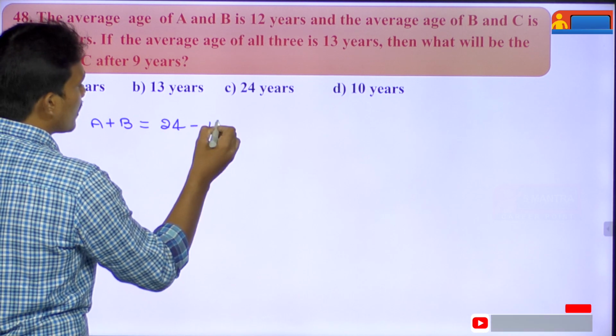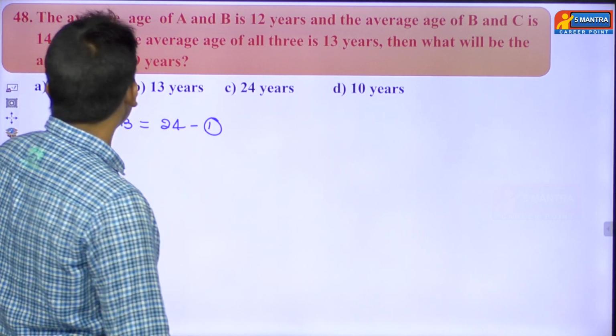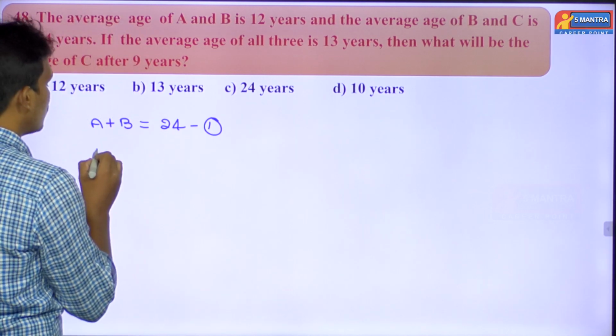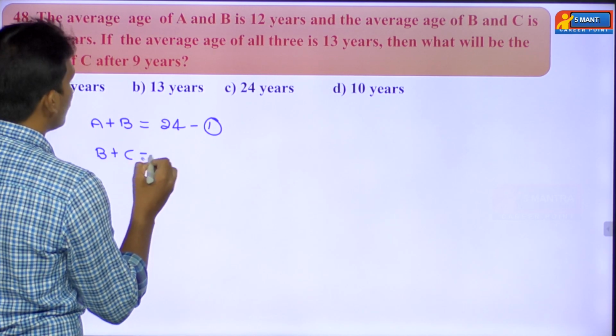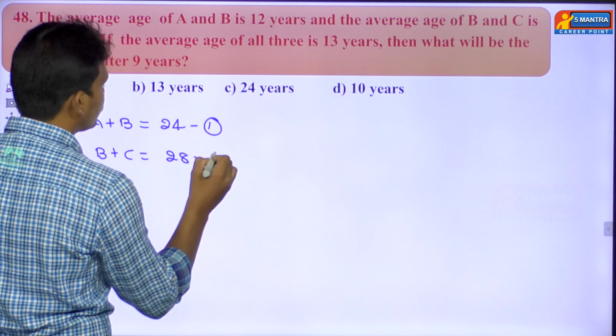Okay, so first point here: the sum of their ages is 24. And the average age of B and C is 14. Directly I am going to find the sum. So B plus C equals 2 into 14, so 2 into 14 will be 28.